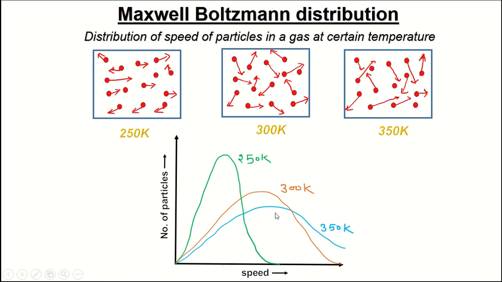So in the case of 250 Kelvin, the height is increasing, and in the case of 350 Kelvin, the height should decrease. In all three curves, the area under each curve should be the same, because we are considering that the total number of particles in all the systems is the same.